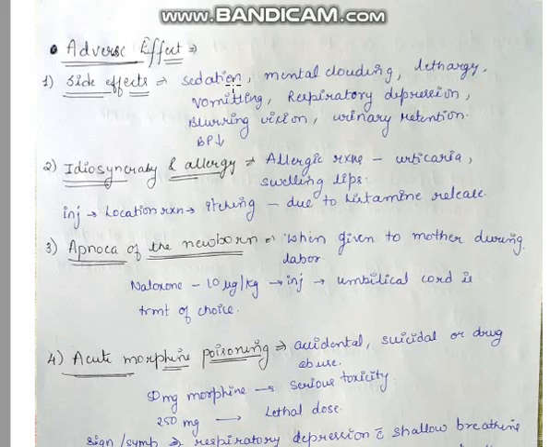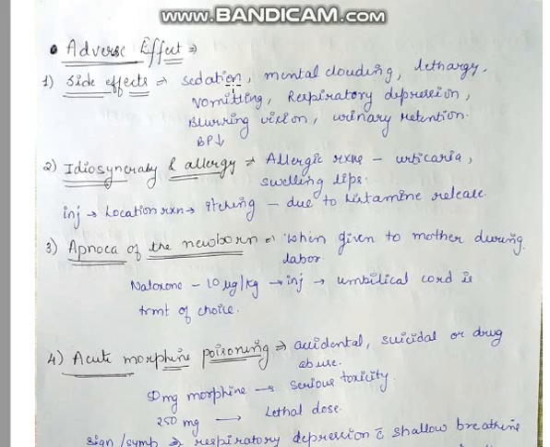Idiosyncrasy and allergic reactions are seen. It can cause urticaria, swelling of lips, and itching at the injection site due to histamine release while giving these injections. Second is apnea of the newborn.